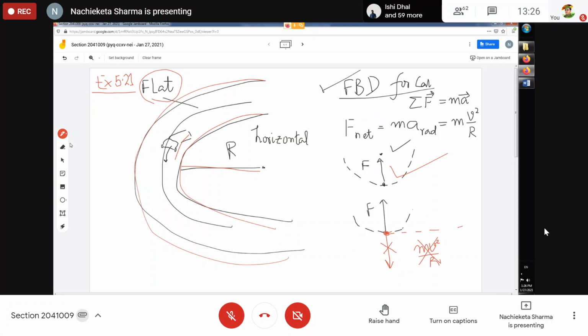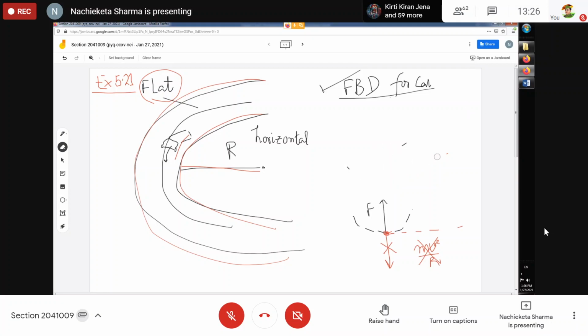In order to do that, I will draw a free body diagram for the car. And as I have told you, in the free body diagram, I must show only the forces and not this mv square by r kind of term. Okay, so now I will draw the free body diagram for the car, and I will show what are the forces that are acting on the car.